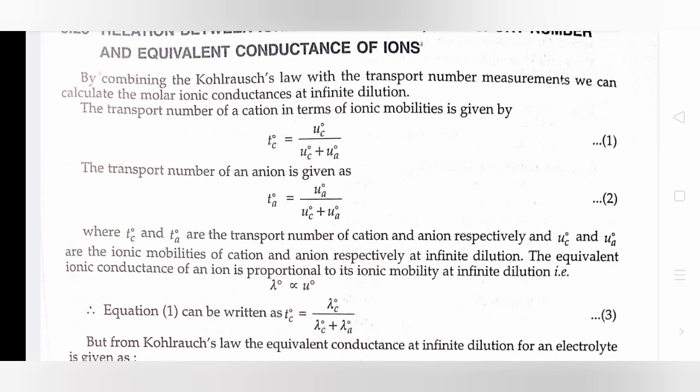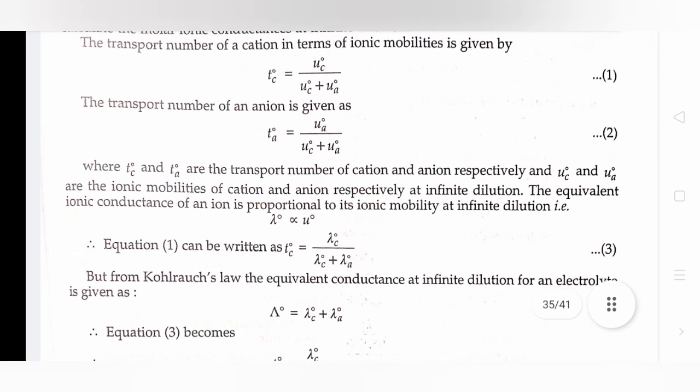The transport number of cations in terms of ionic mobility is given by T_C⁰ equals U_C⁰ divided by (U_C⁰ + U_A⁰). The transport number of anions is given by T_A⁰ equals U_A⁰ divided by (U_C⁰ + U_A⁰), where T_C⁰ and T_A⁰ are the transport numbers of cations and anions respectively, and U_C⁰ and U_A⁰ are the ionic mobilities of cation and anion respectively.